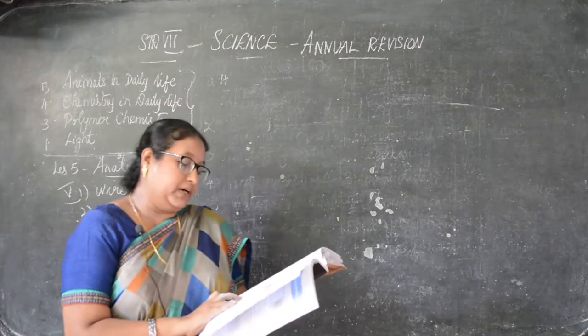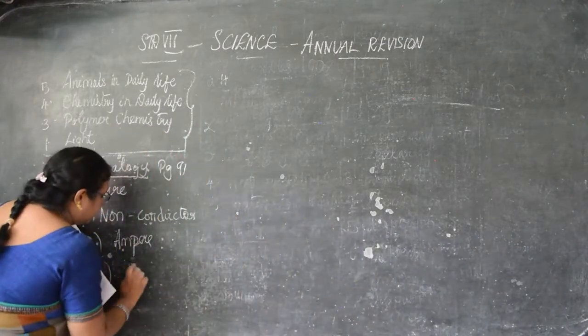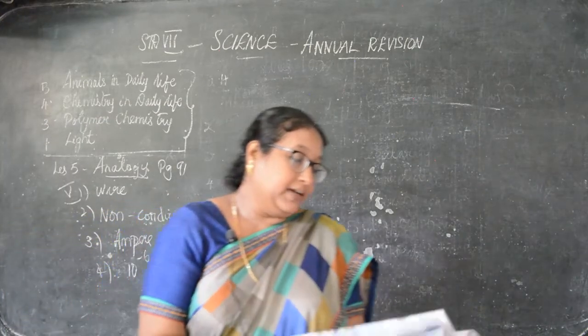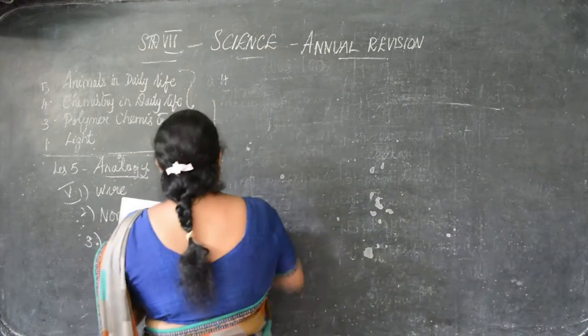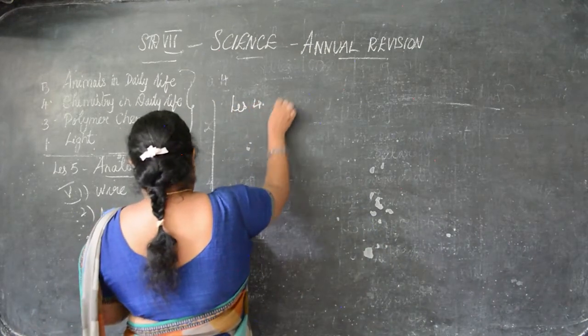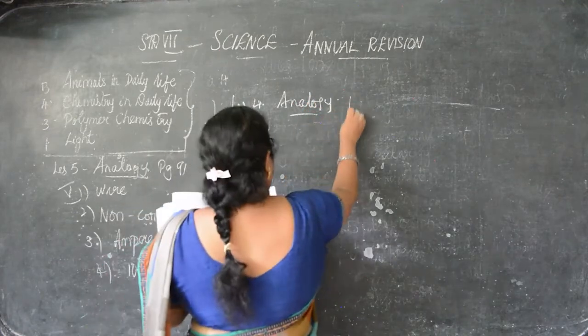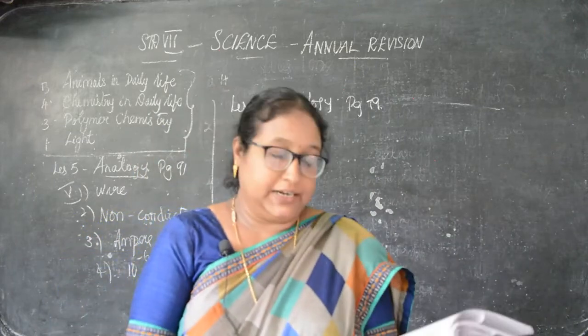Then milliampere, microampere: 10 to the power of minus 3 A is 10 to the power of minus 6 A. This is from the 5th lesson. Then 4th lesson, analogy, that is in page number 79. Okay, children, page number 79.